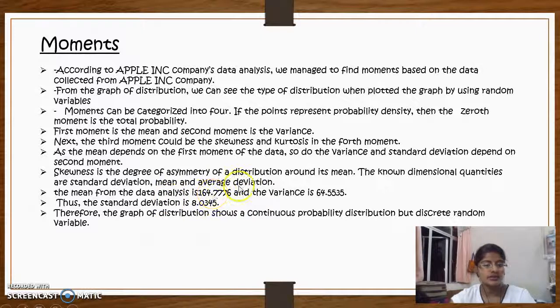Skewness is the degree of asymmetry of a distribution around its mean. The standard deviation is 8.0345, and we get the standard deviation from the variance, which is 64.55335, by taking the square root. Therefore, the graph of distribution shows a continuous probability distribution but discrete random variable.